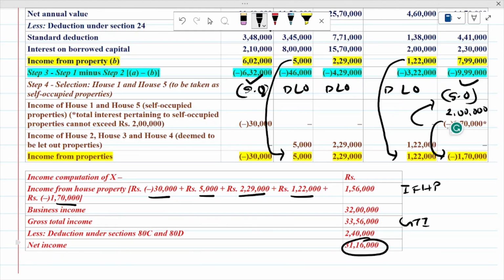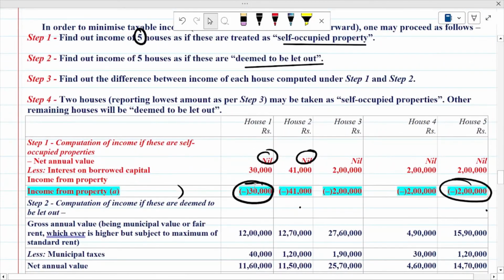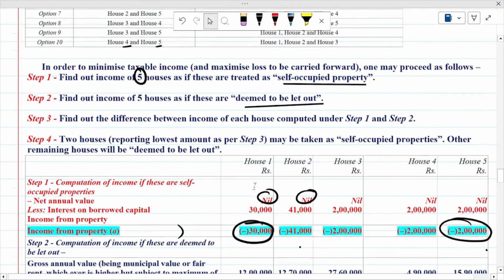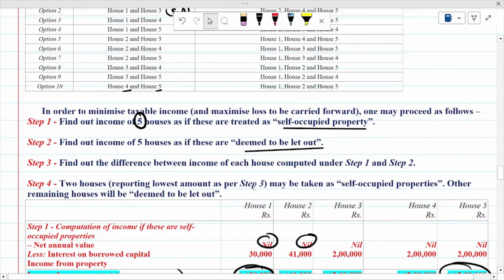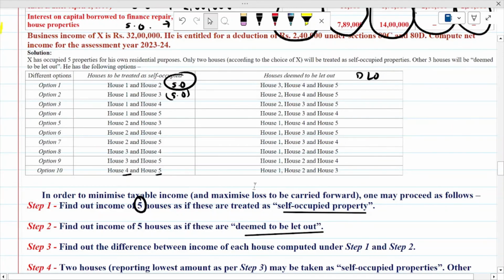So this way you can find out the income from house property that is deemed to be let out. And I will give you one more example for practice, and you have to find out the answer for the same. I will give the answer also, and that is a practice example, so that you will get a better understanding of the concept.